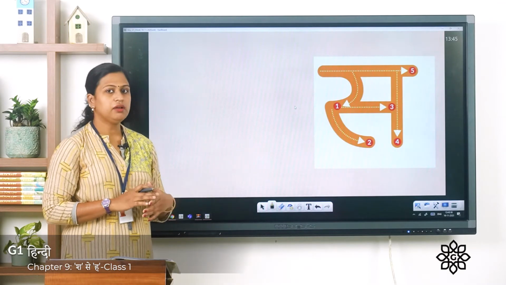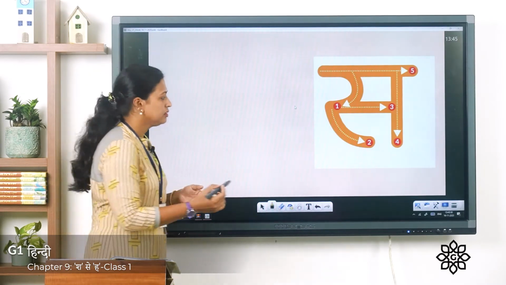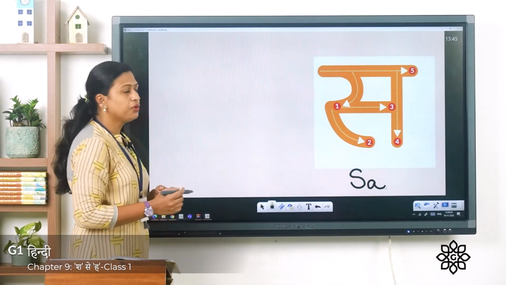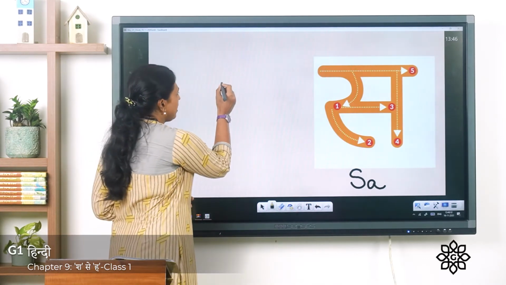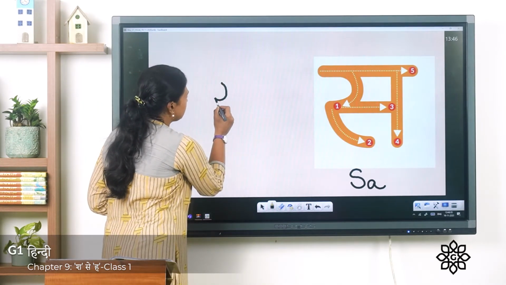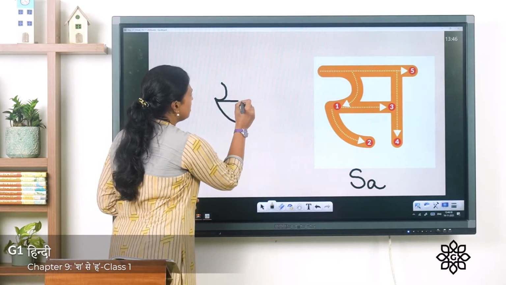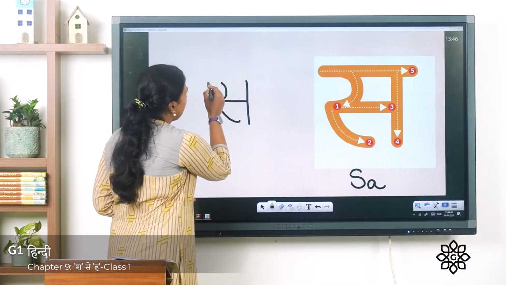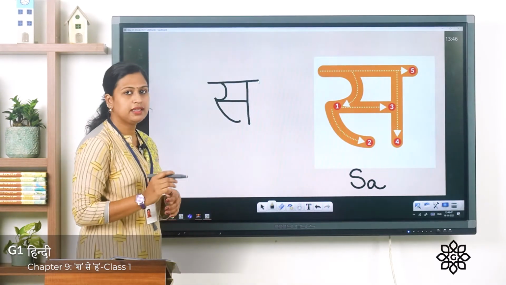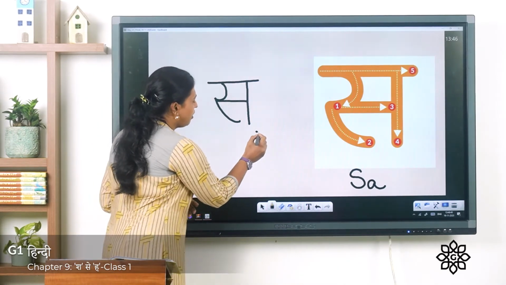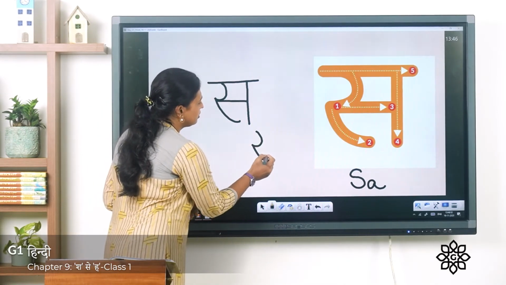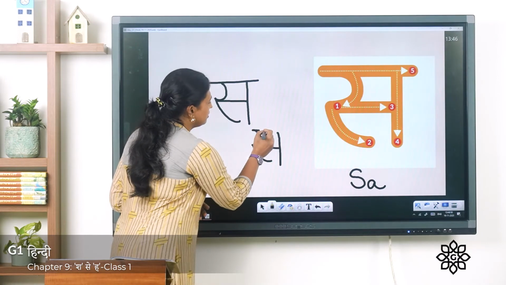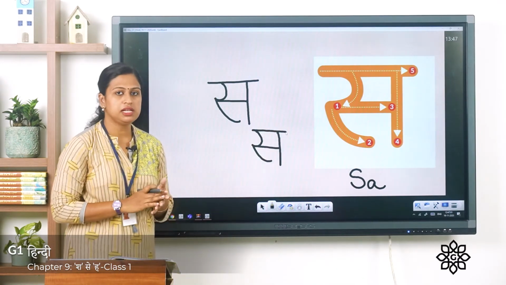Now this Vyanjan letter we pronounce Sa. Here the sound is Sa. I'll show you how to write it. First you have to write a small curve. Then you have to come down and at the center sleeping line, and here a straight line, and on the top sleeping line. Once again I will show you. A small curve, come down, at the center sleeping line, and here standing line, and on the top sleeping line. So this is Vyanjan letter Sa.